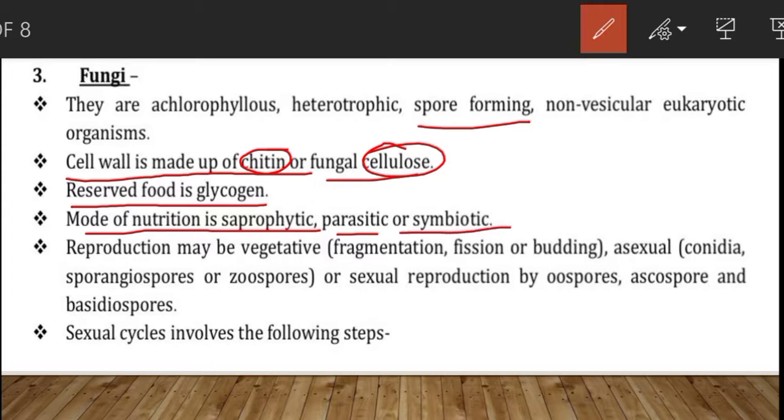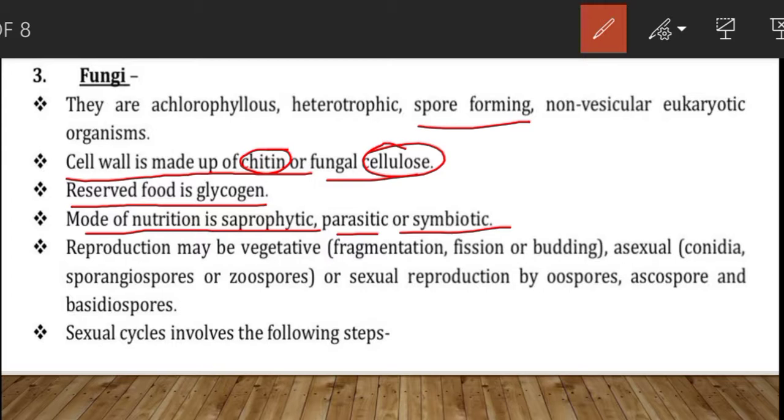Some fungi grow in symbiotic association with algae. Symbiosis or symbiotic association means mutual association where the two partners living together benefit from each other. Once again, both the partners which live in close association benefit from each other.